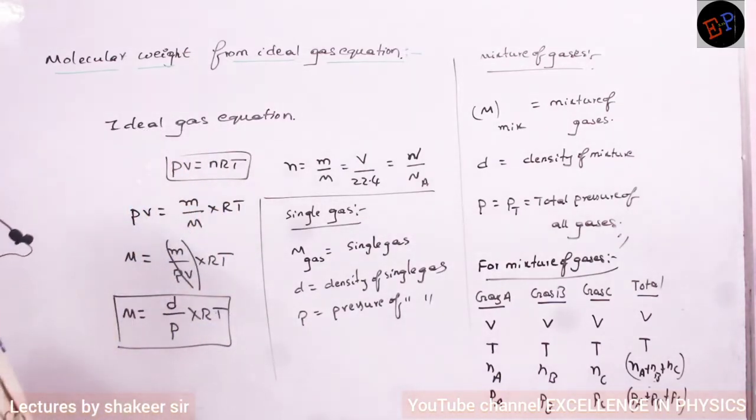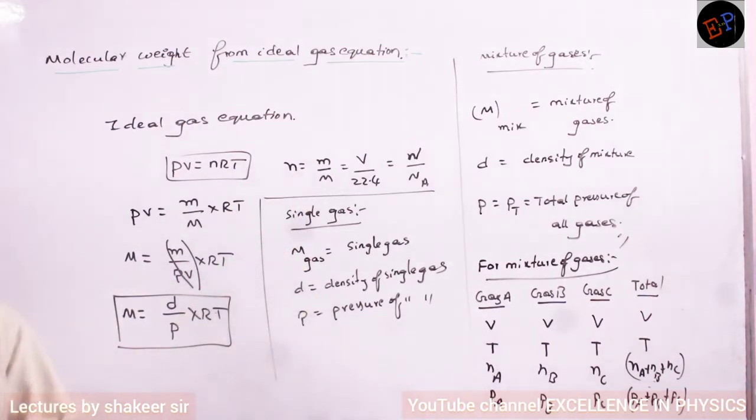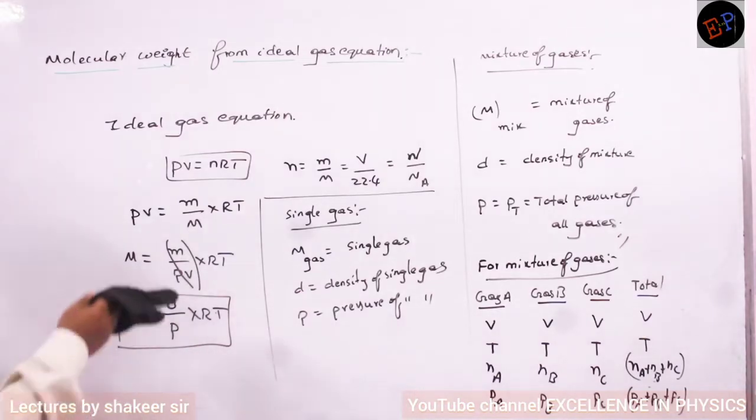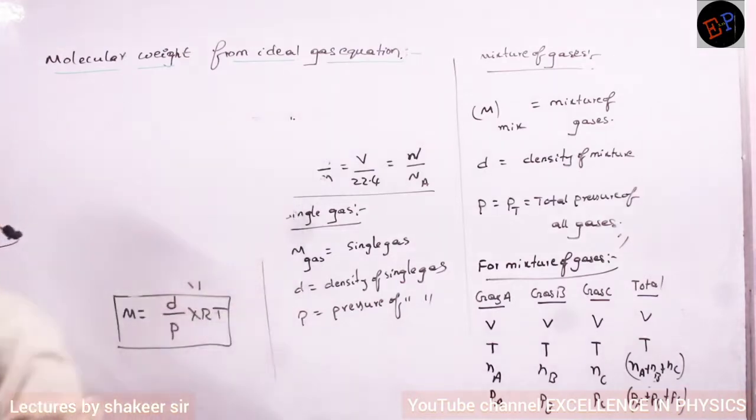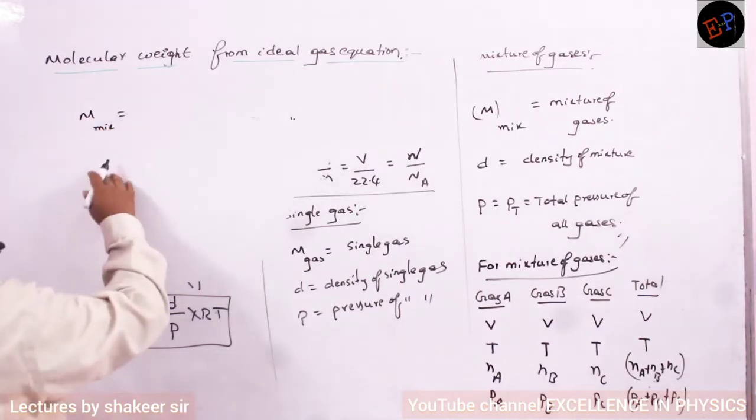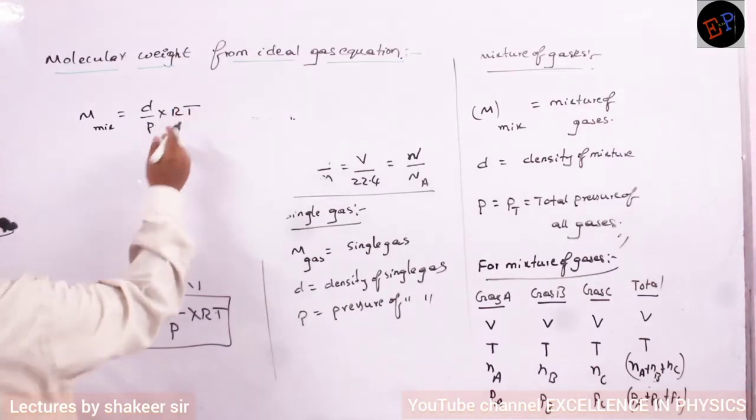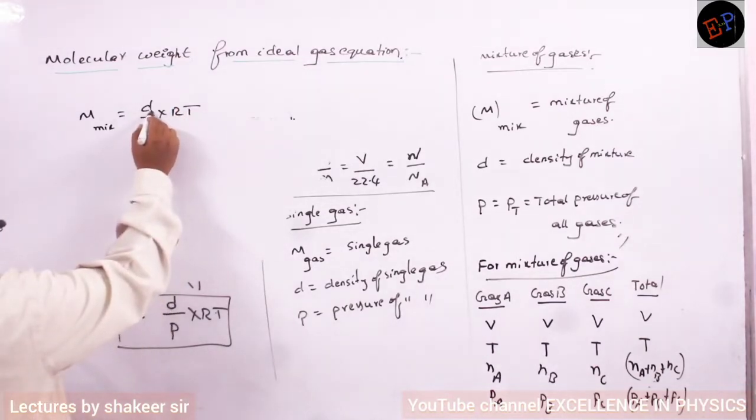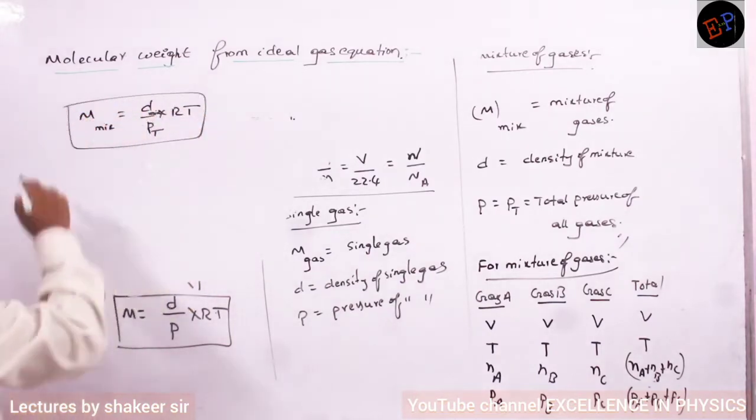Understood? So therefore, what is the formula I can write for a mixture of gases? For a mixture of gases, I can write down. To calculate the molecular weight of a mixture, I will write M mixture is equal to D by P multiplied by R into T. Okay? So D means the density of the mixture, and P means total pressure. So I can write like this.